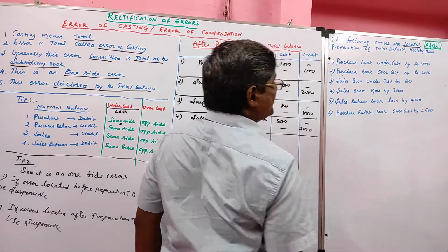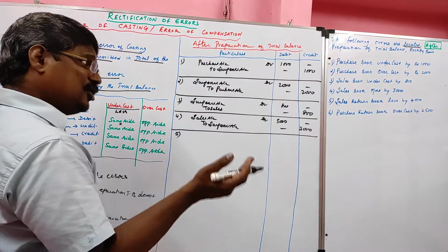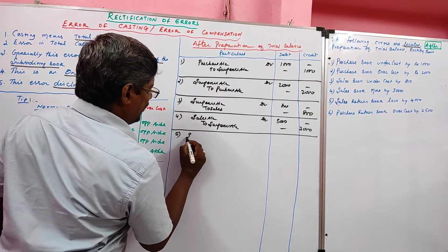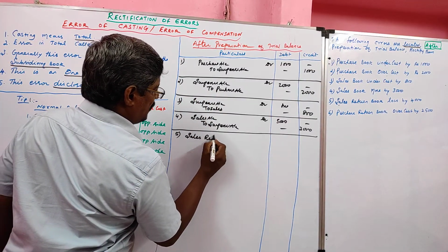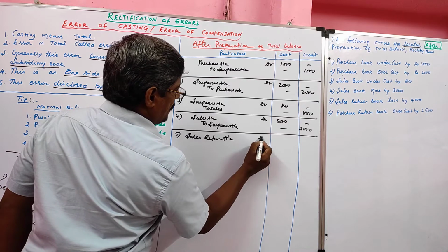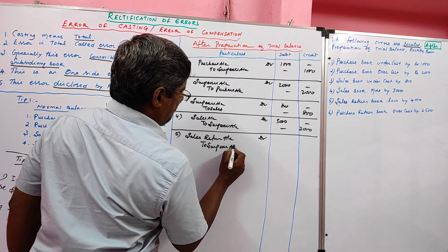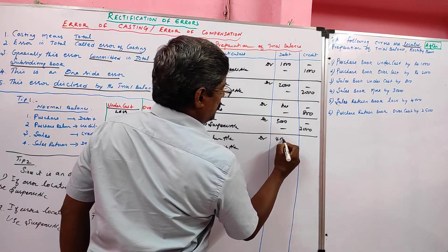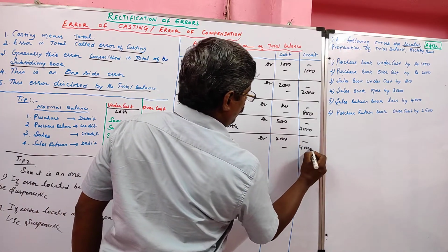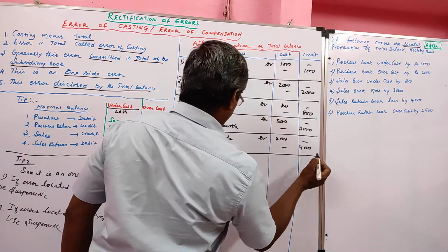Then fifth one. Sales return book less. Sales return normal balance is debit, less. So we can write it in the same side, debit side. So sales return account debtor to suspense account, value 4000. Being error rectified, narration.